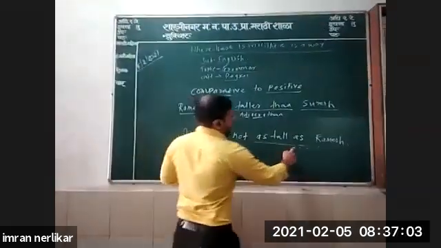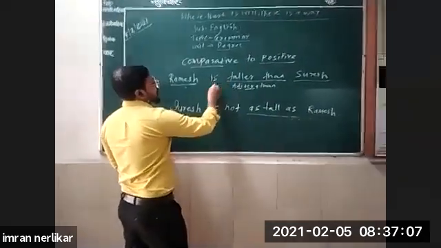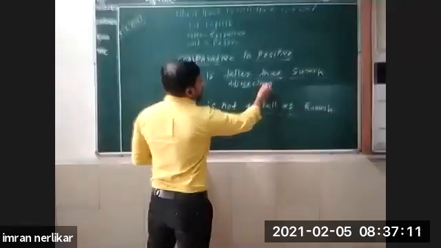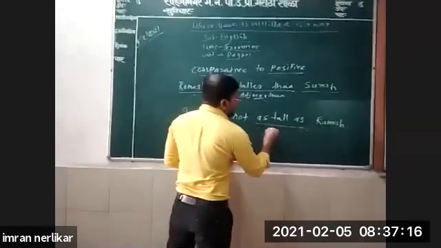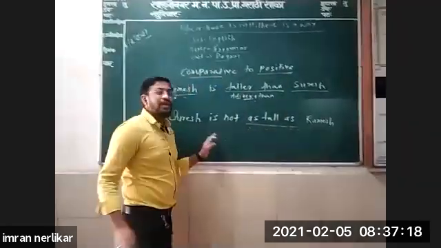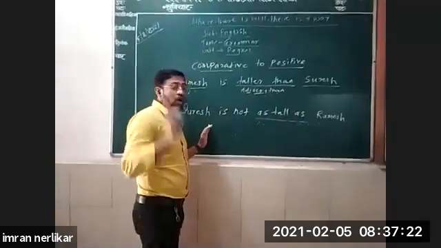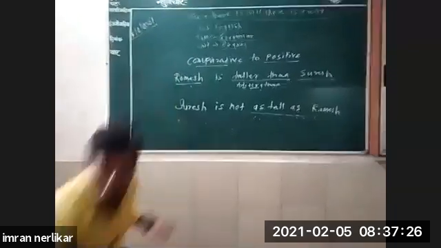Here we have converted the sentence from comparative degree to positive degree. Adjective plus er plus than is comparative degree, and as plus adjective plus as is positive degree. It is very easy. Ramesh is taller than Suresh means Suresh is not as tall as Ramesh. Understood? Okay. Now second sentence.